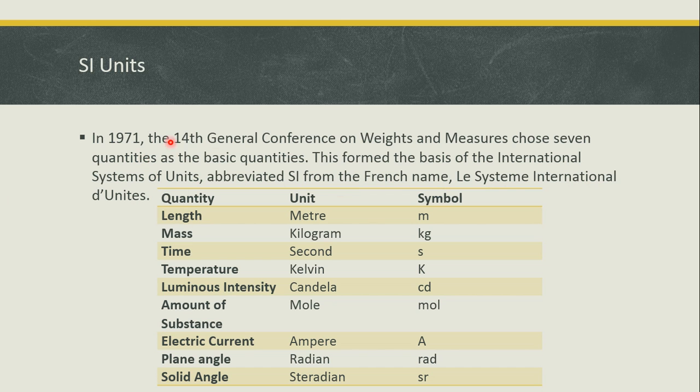So in 1971, there is a conference about weights and measures, and they chose 7 quantities as the basic quantities. Note that these are 7 fundamental quantities, and these form the basis of the International System of Units. So these are the common units of everything. So 7 were chosen, and they were abbreviated SI units, from the French name Le Système International d'Unités.